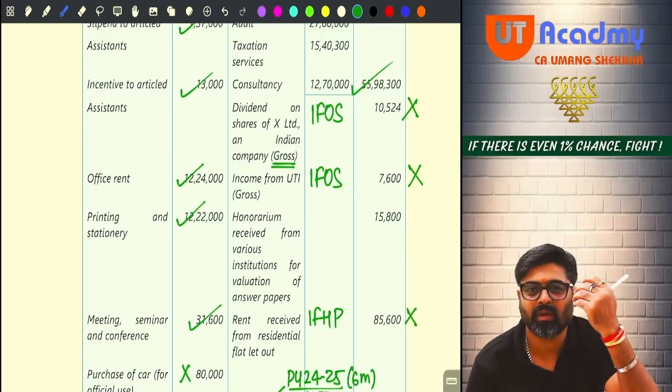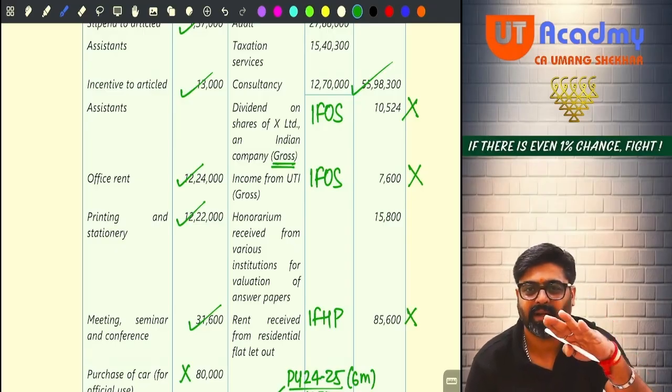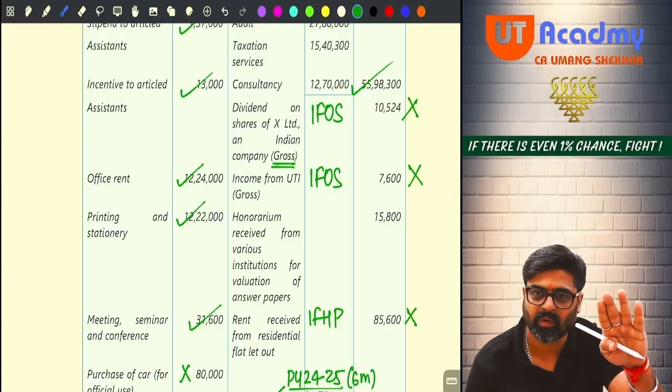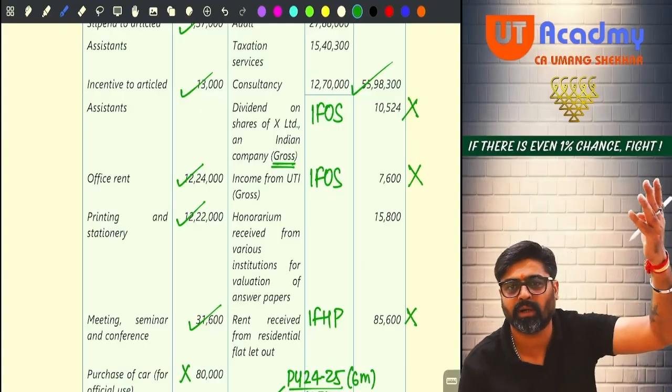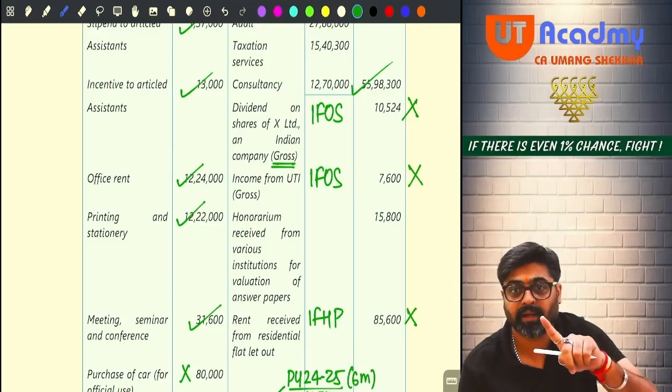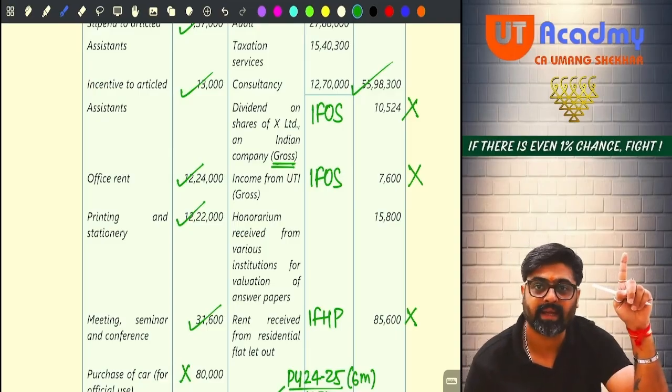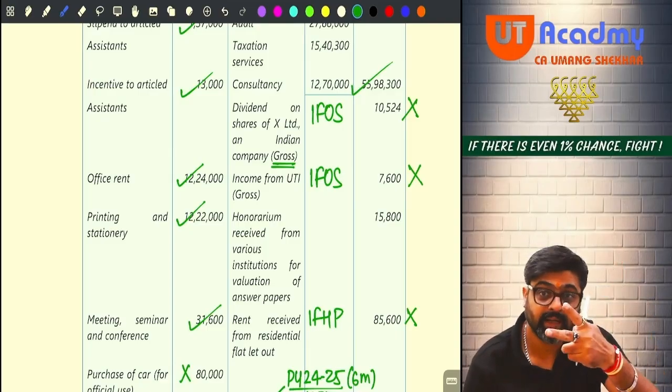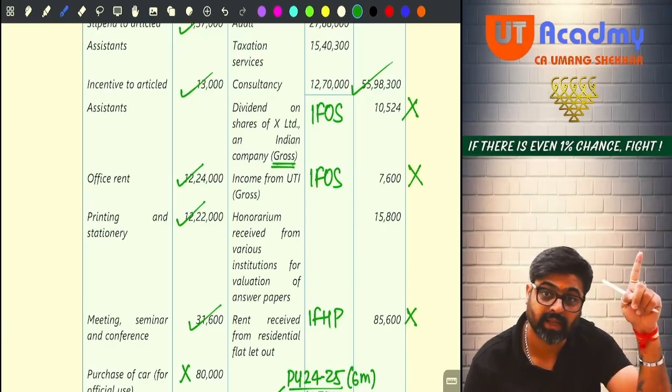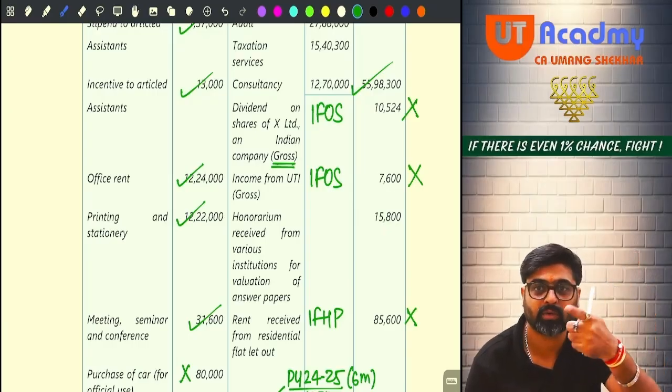Now both the amounts are gross only, meaning including TDS. This entire amount is reduced from the profit and shown under the head IFOS. But wait, at the time of calculating the tax liability, the TDS which was deducted from these incomes, you will take as credit. Don't forget to do that.